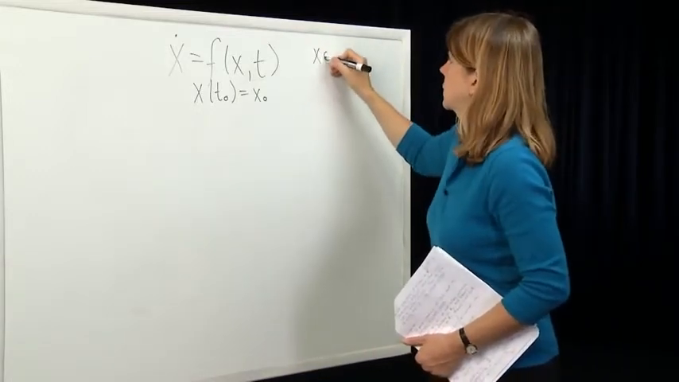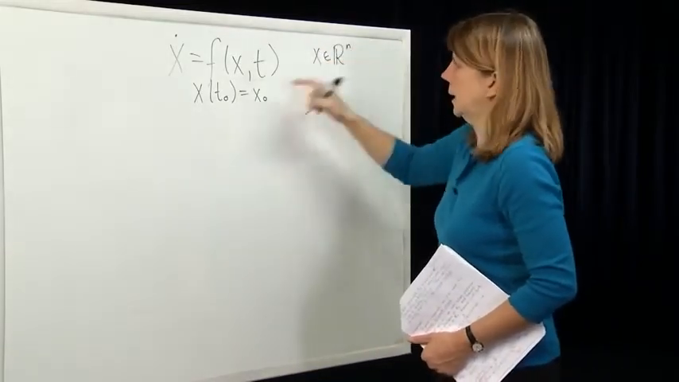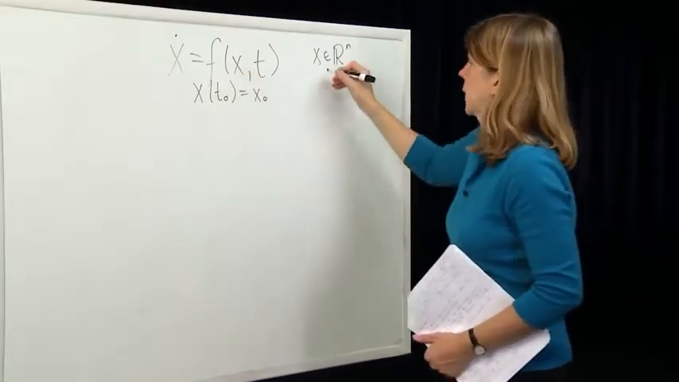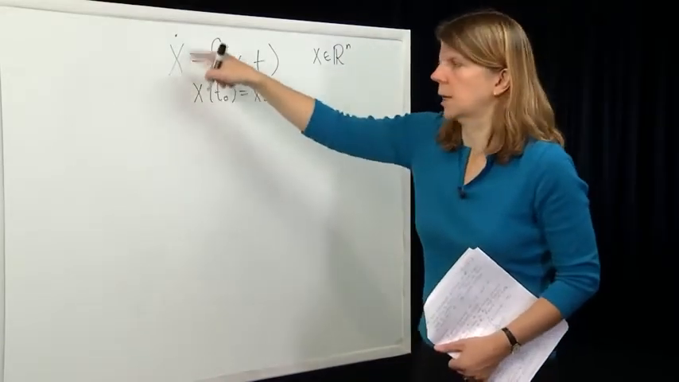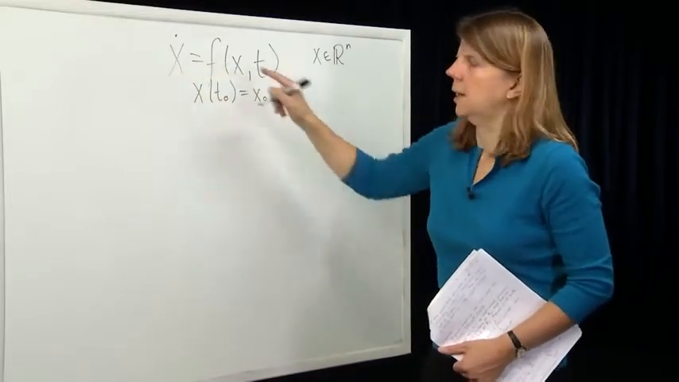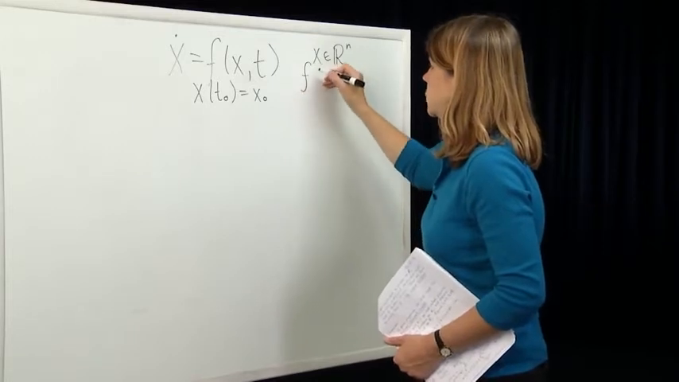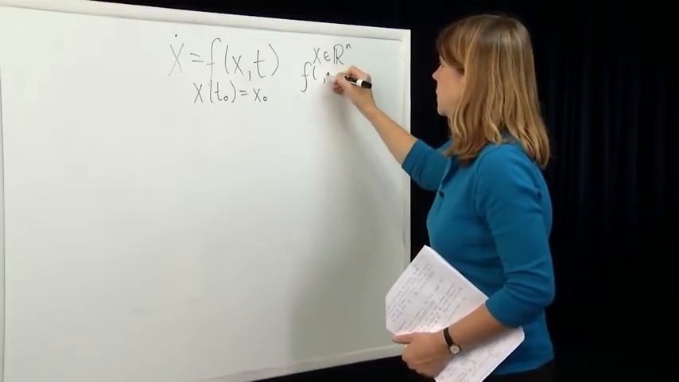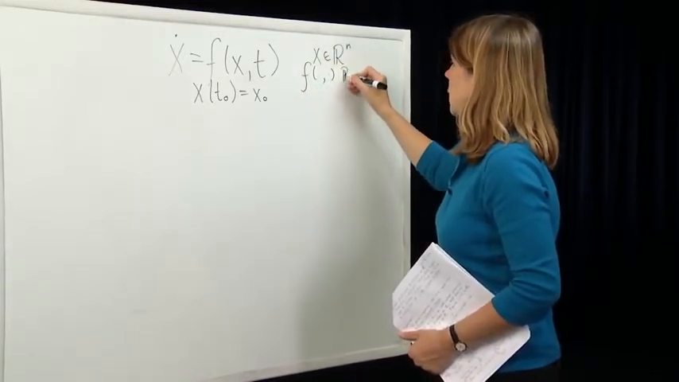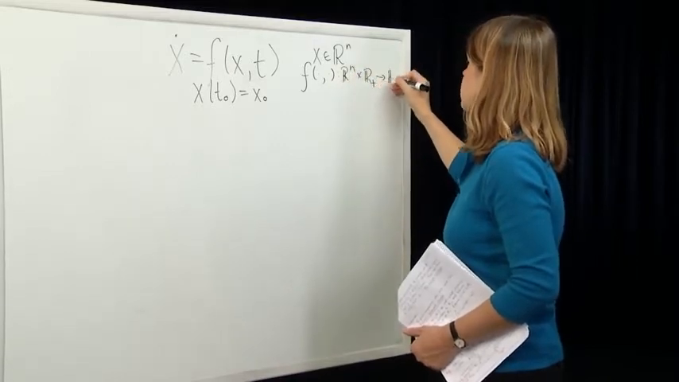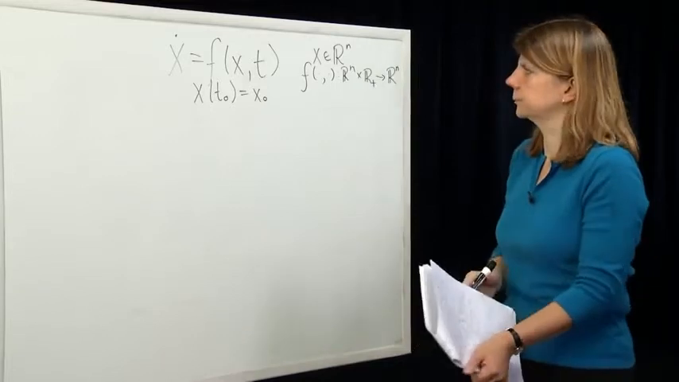X here is a vector. X at a particular point in time is a vector in Rn. So x dot is also a vector in Rn. F is a vector valued function. So f is a function which takes Rn cross R plus, time lies in R plus, over to Rn.